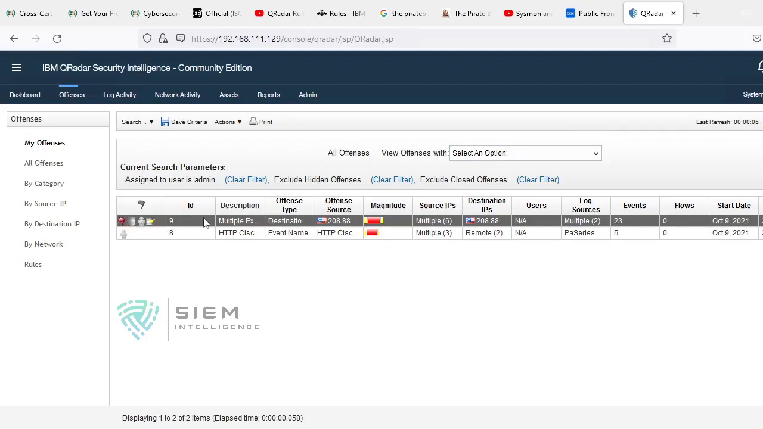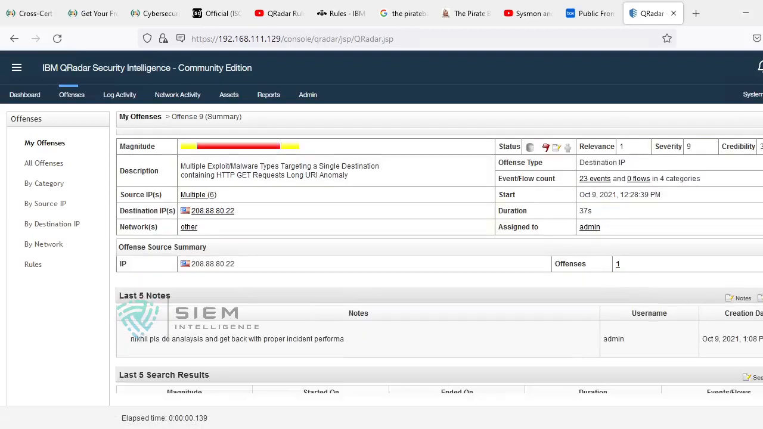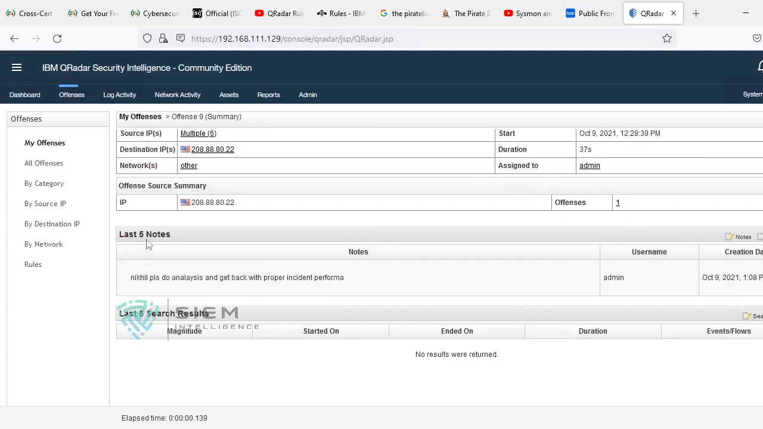Okay. At the same time, if you go down, there is something called last 5 notes. So you can add so many notes here. If you talk about the notes, how many notes?